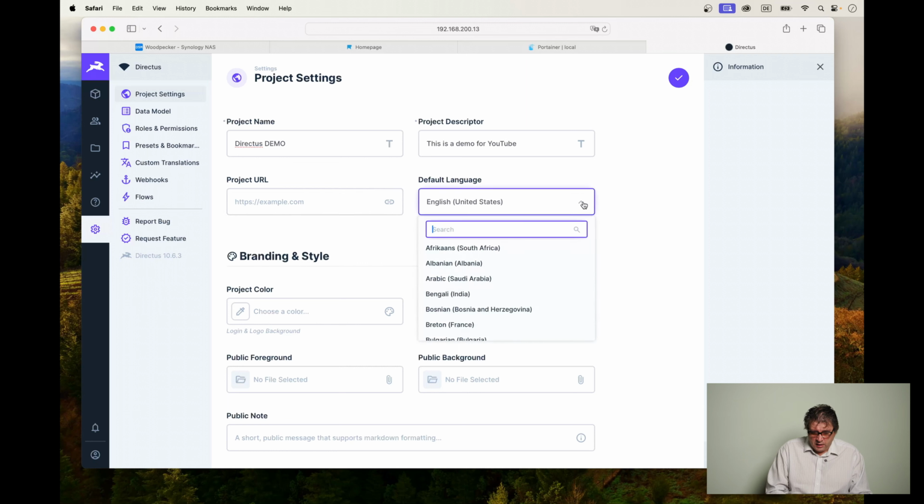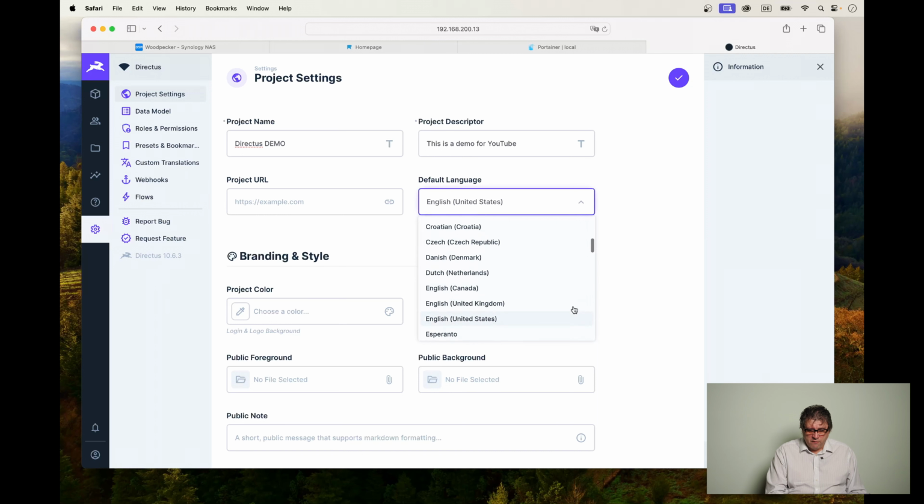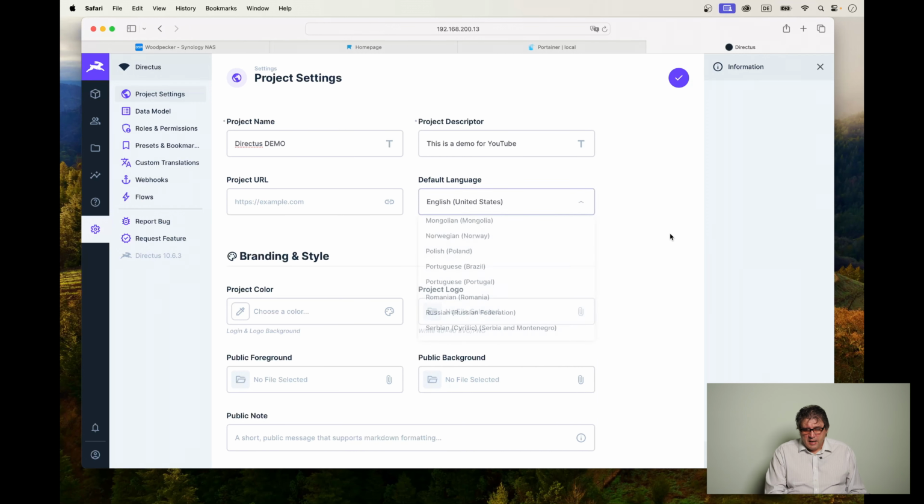Of course, English United States is a default for now, but you have a plethora of other languages available, which doesn't necessarily mean that the user interface of Directus is translated into all these languages, but you can basically fine-tune the application which you are creating and use translations into other languages here. You will later on see where it is used.